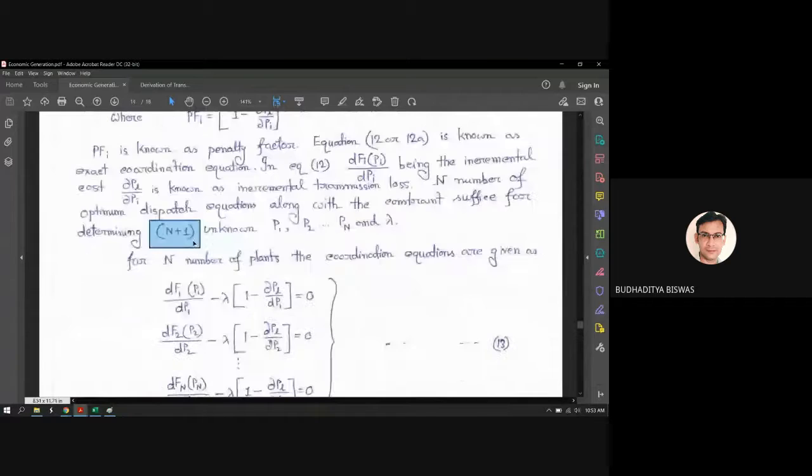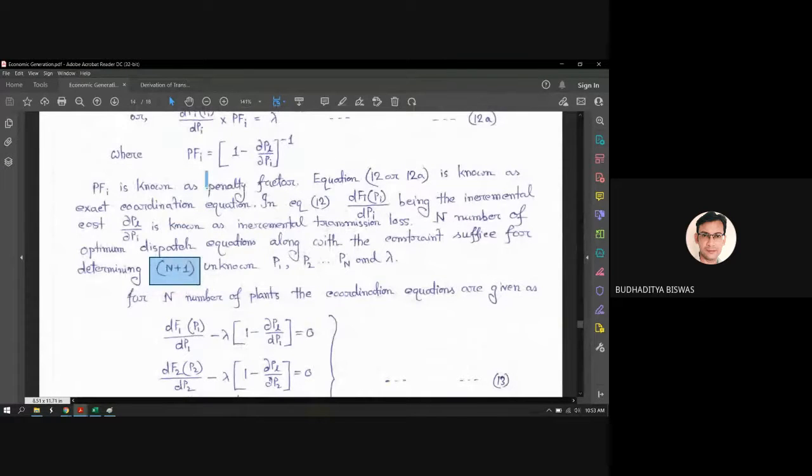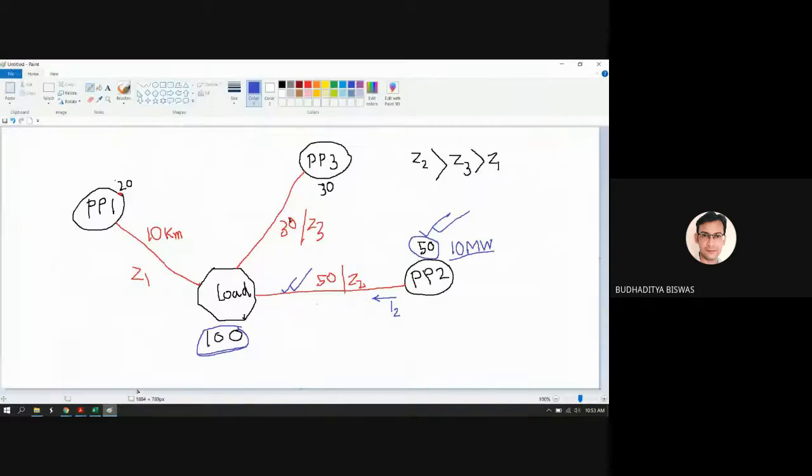Now, what is the meaning of the term penalty factor? Penalty is nothing but a fine. When power plant 2 is generating 50 megawatt of power, obviously some losses occur when the power is transmitted from power plant 2 to the load center.